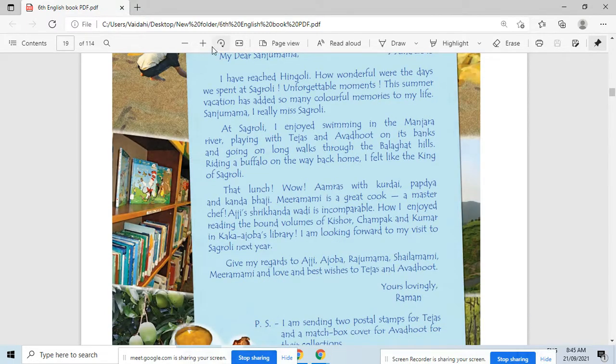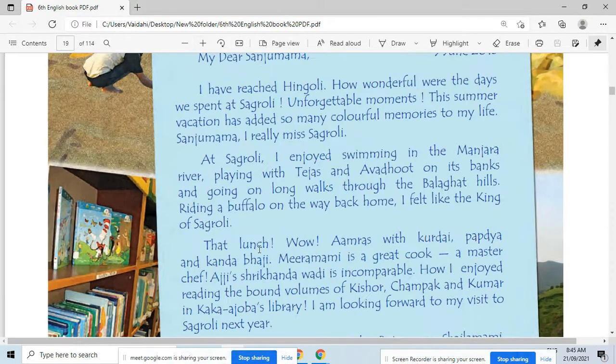And then again he writes the next thing that he has done there at Sagroli. And going on long walks through the Balaghat hills. So there were hills. What is the name of that hill? Balaghat. Okay. You know, hill means what? Hill means what? Yeah, small mountain we can say.